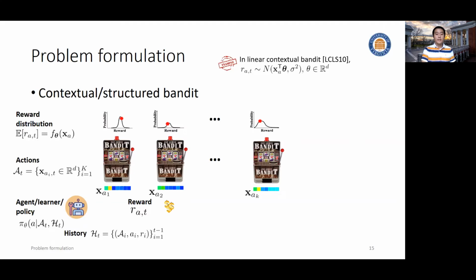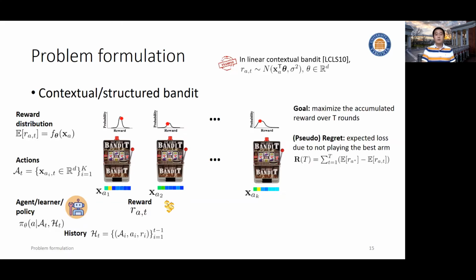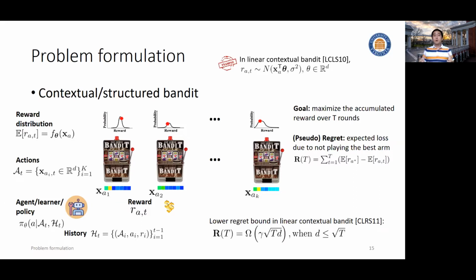Will this make the problem easier? The answer is no. We're basically facing the same problem: the agent tries to maximize accumulated reward over T rounds, and we still use the regret as a metric to evaluate its performance. And again, as we mentioned, lower bound analysis tells us this problem is not easy at all. It's still a square root T regret.